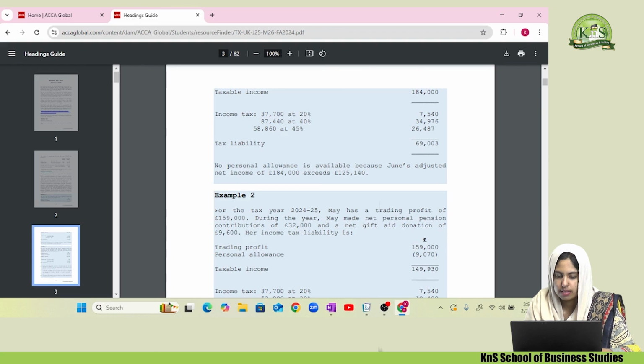The point to understand is, do not look at the figure and multiply it directly by a percentage just by looking at the bands. Bands do not work like that. You have to see that first the BRB will be filled, then the HRB, then the ARB. That's how it works.